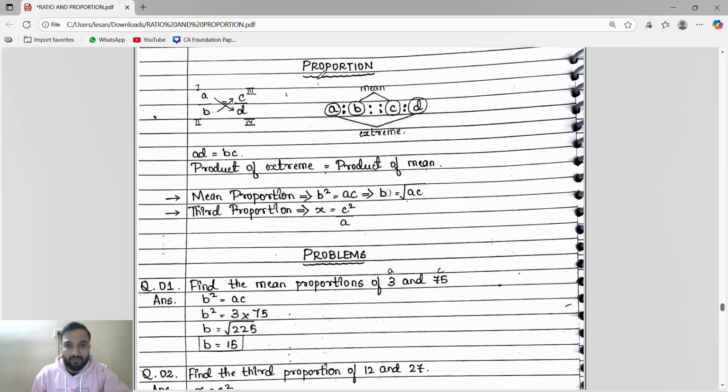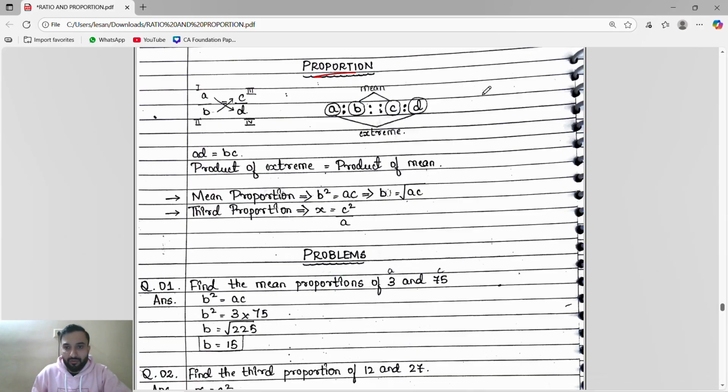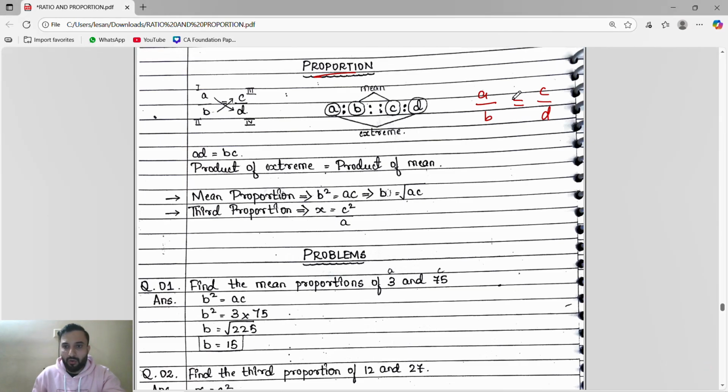Now next, proportion. See, proportion is very simple, guys. If we talk about proportion, suppose I take one ratio A by B and another ratio C by D. When two ratios are equal to each other, it is called proportion. First ratio is A by B, second ratio is C by D.